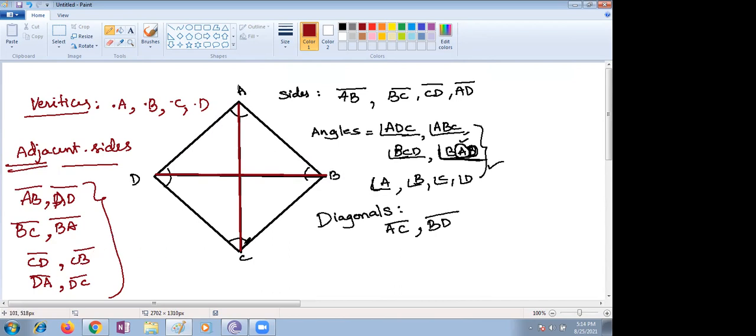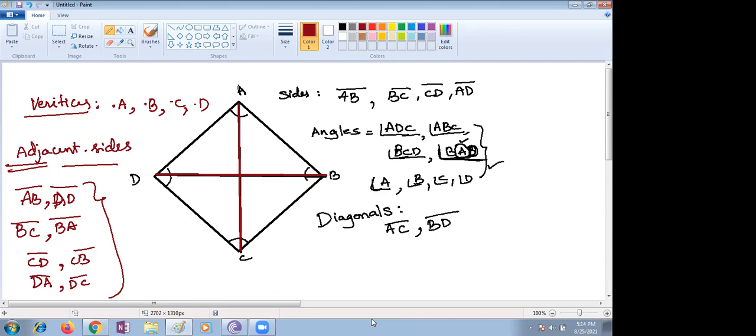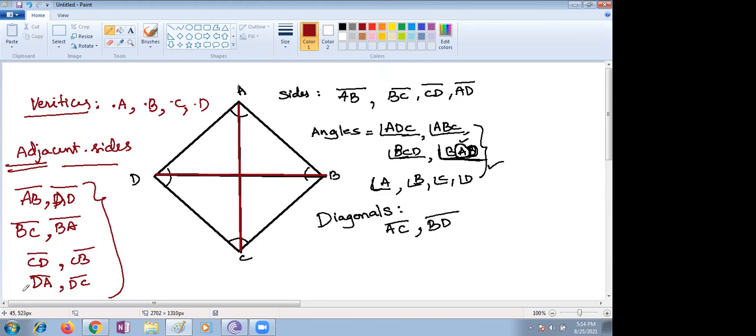Ma'am, I understand that. Based on vertices C, I can take this, and based on vertices D, I can take this too. Ma'am, but in the notebook, we don't have to write like that repeatedly. Try to understand, because we are going to senior classes and you will use such terminology in mathematics. There you won't get any confusion. Adjacent means beside, side by side. Like consecutive numbers 6 and 7, they are adjacent or consecutive numbers.